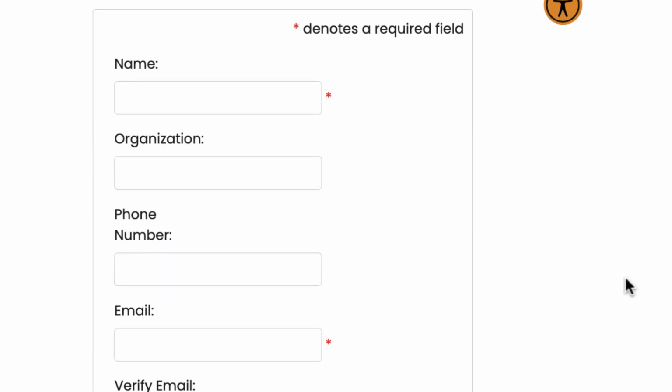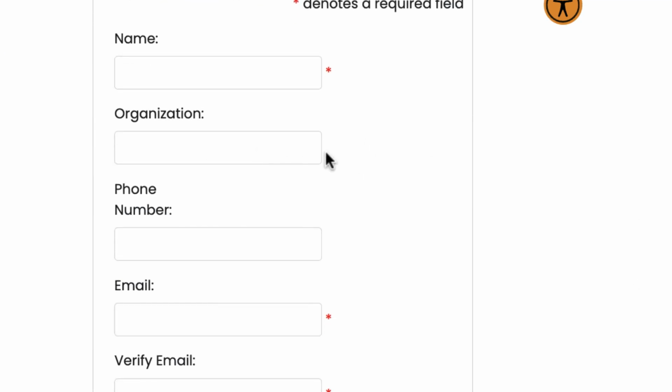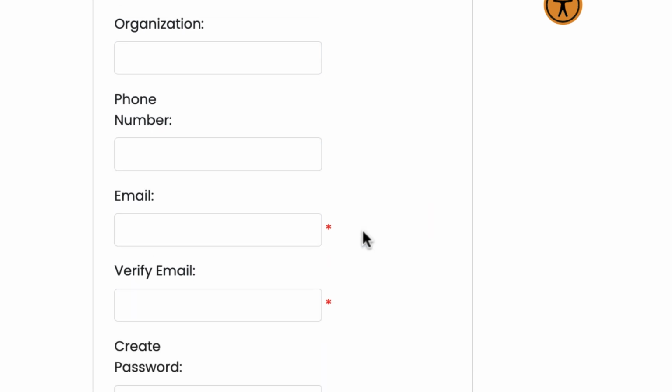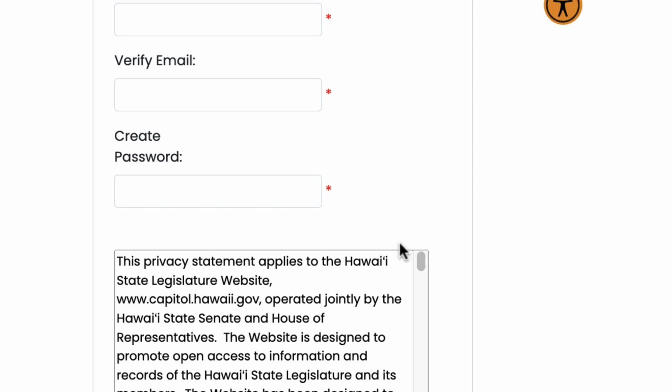When you're asked to register, it's pretty simple. You're just asked for your name. If you have an organization, you can add it. If not, leave it blank.